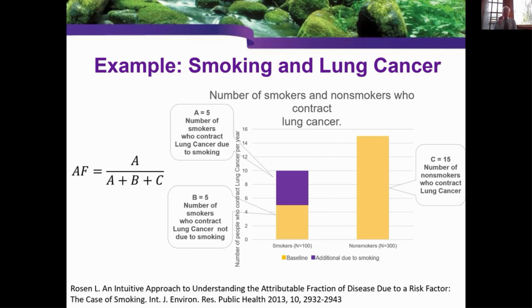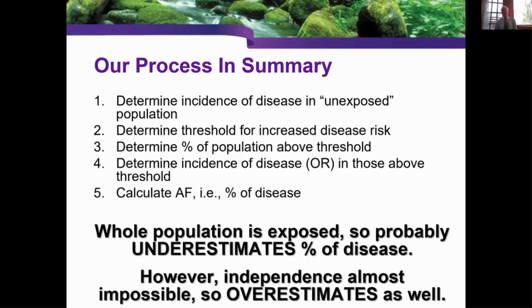We applied exactly the same formula to a wide range of toxins and environmental diseases, or chronic diseases. So here's our process. You have to determine the incidence of the disease in the unexposed population. Well, right there we ran into a problem, because there's no unexposed population. So we had to end up comparing people with the highest exposure to those with the lowest exposure.